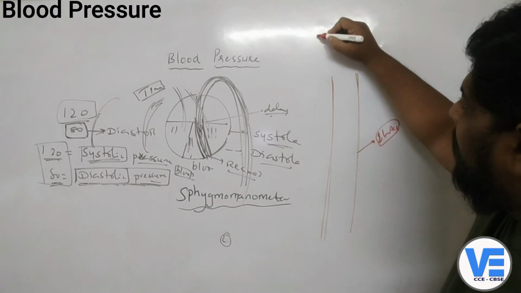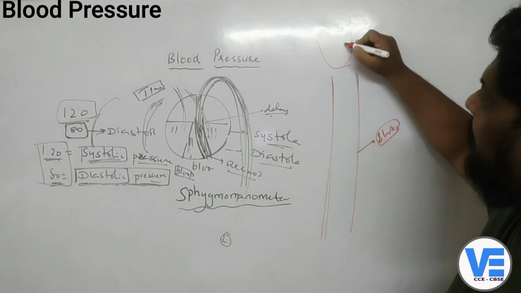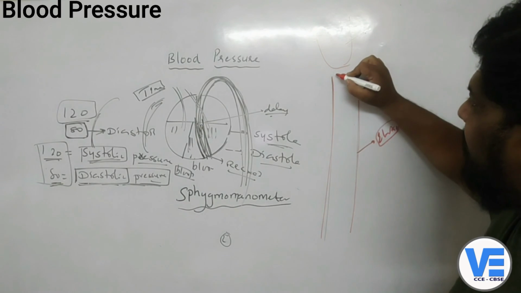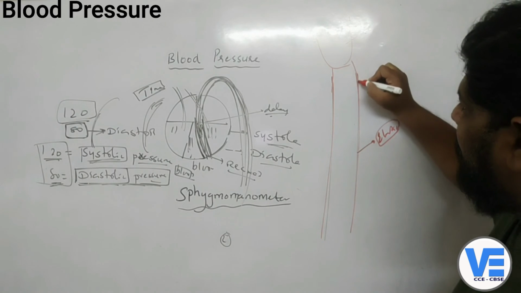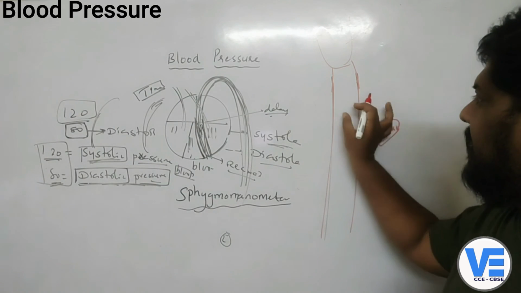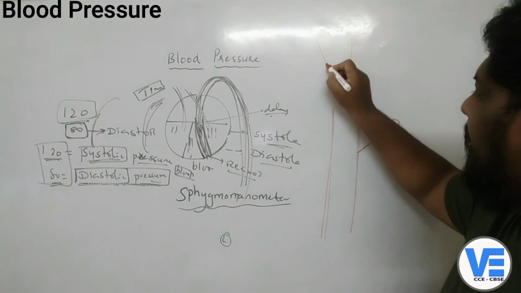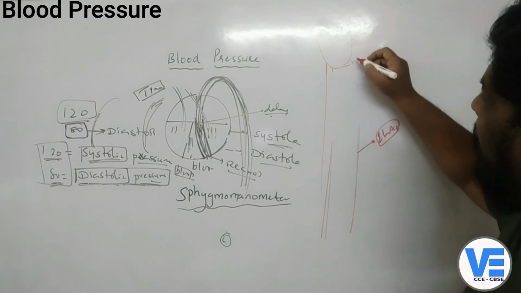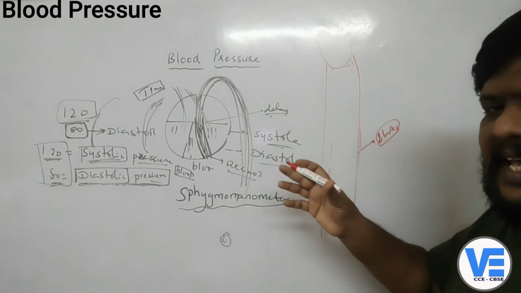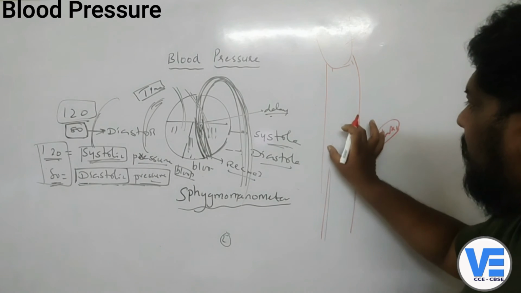So when the ventricle pumps the blood, these arteries expand so that they can control the pressure. They expand and the pressure will be normal.